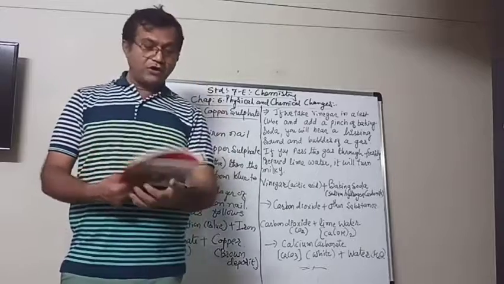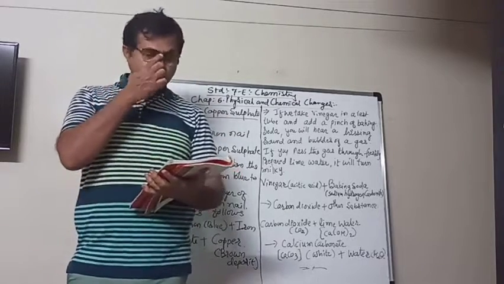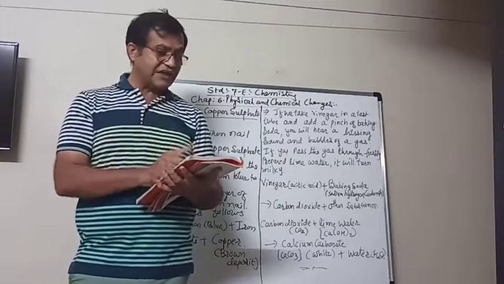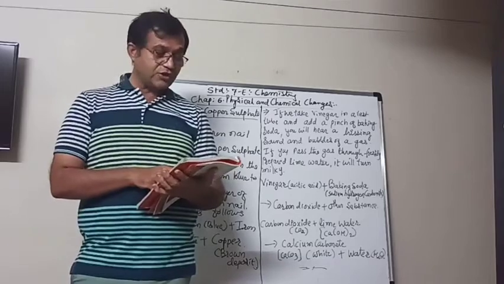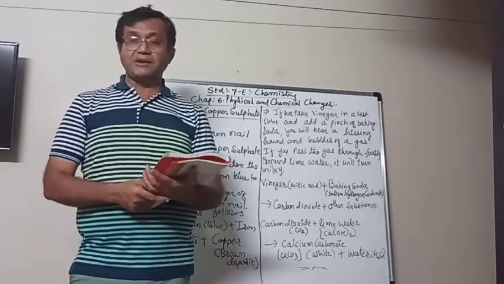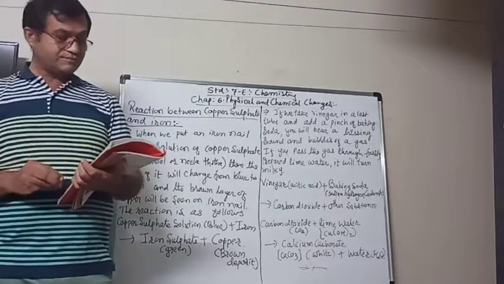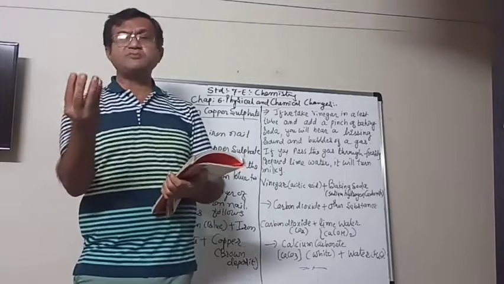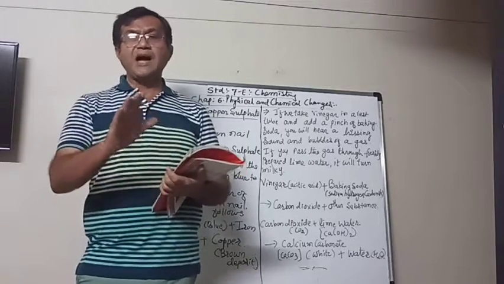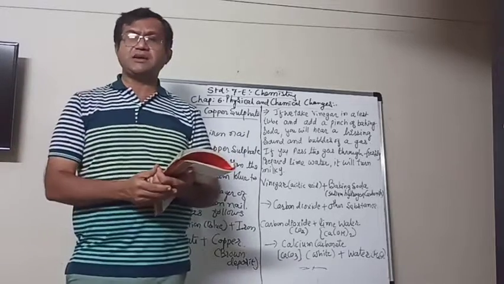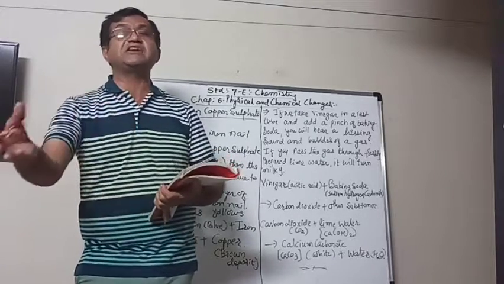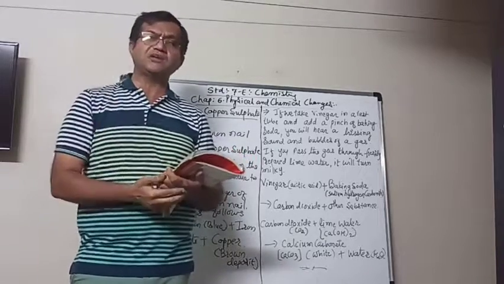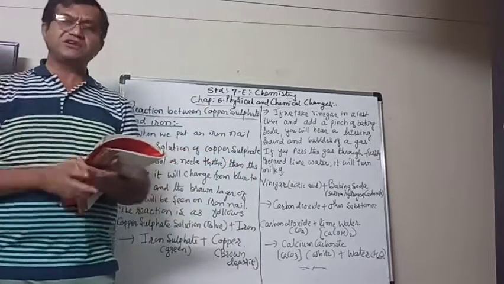So now what we have to do, dissolve about a teaspoonful of copper sulfate in about half a cup of water in a glass tumbler or a beaker. Then you will see that the solution has a blue color. Now from that blue color solution, take out some solution as a sample, so that after you finish the reaction, you can compare it with the change that will happen. So from that solution, take out a little solution in a test tube or in any other container.